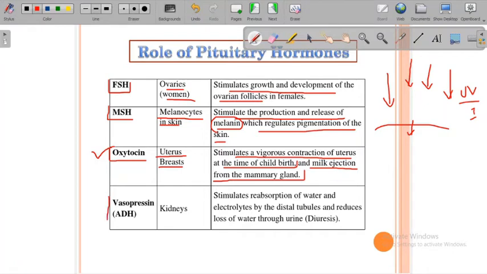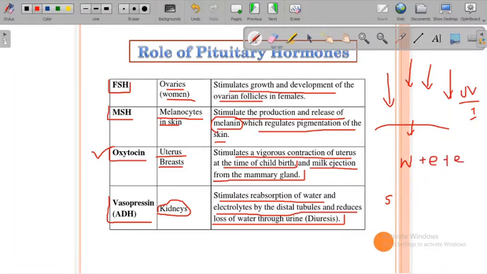Then the next one is vasopressin hormone or ADH. It stimulates the reabsorption of water and electrolytes by the distal tubules and reduces the loss of water through urine. Why is this hormone very important? See guys, if we are in stress or doing exercise, at that time we need water plus electrolytes or ions, plus energy.